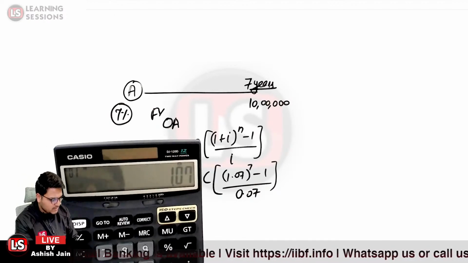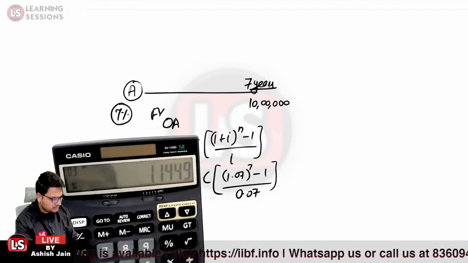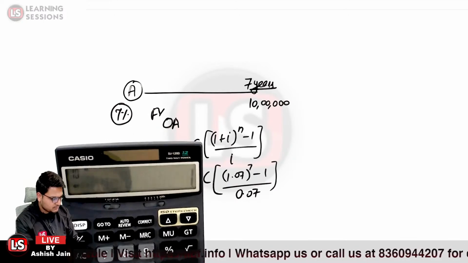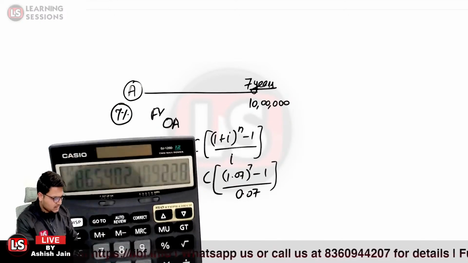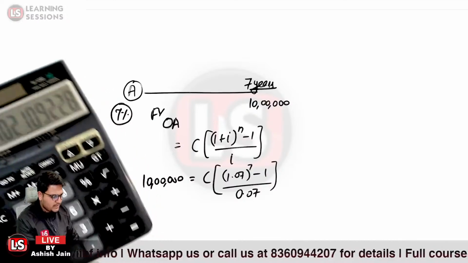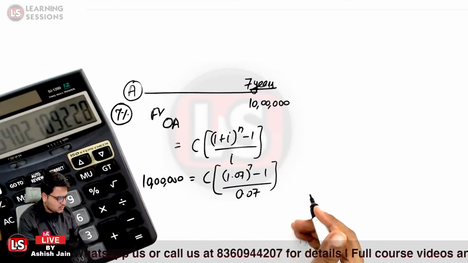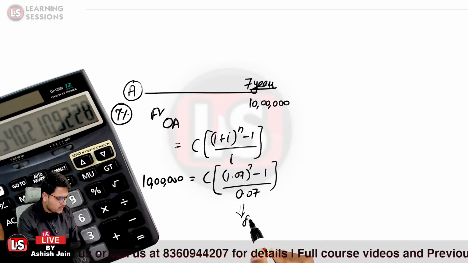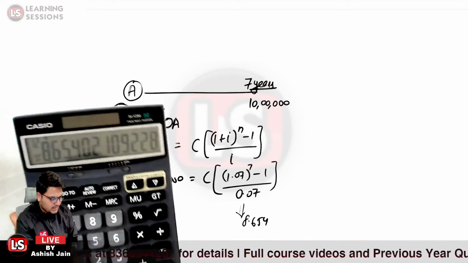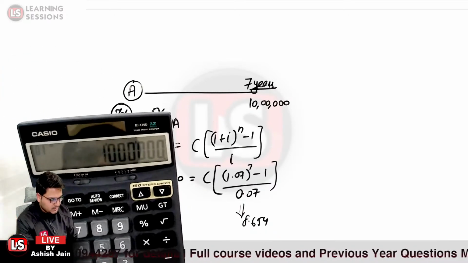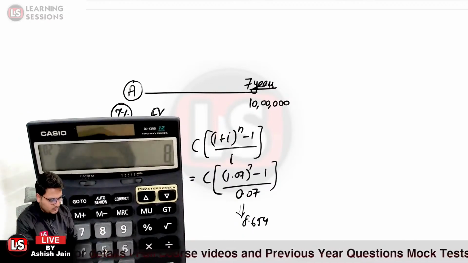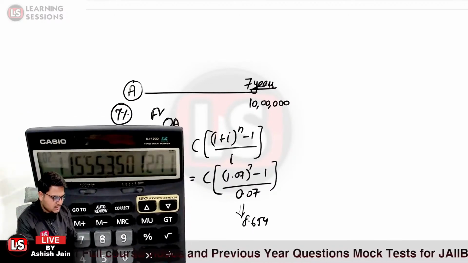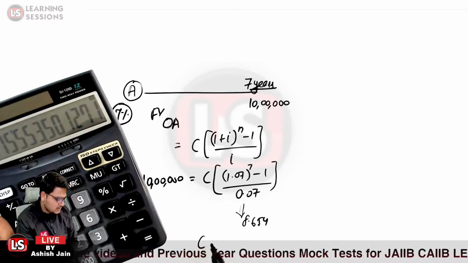So 1.07 multiplied by 1.07, and this value comes out to be 8.654, and it will be 10 lakh divided by 8.654, and the answer comes out to be, C comes out to be actually